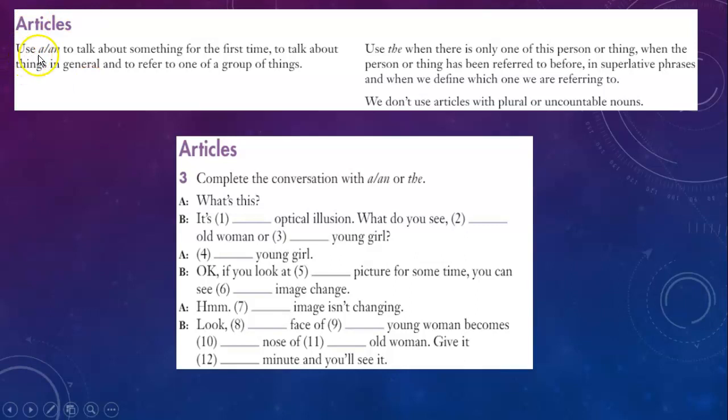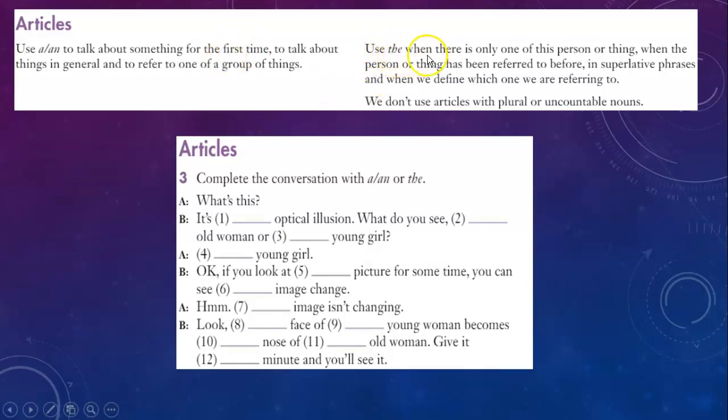Articles. Use a or an to talk about something for the first time, to talk about things in general, and to refer to one of a group of things. Talk about things in general, guys. Okay? Or when you refer to one. And when you talk about one thing for the first time.